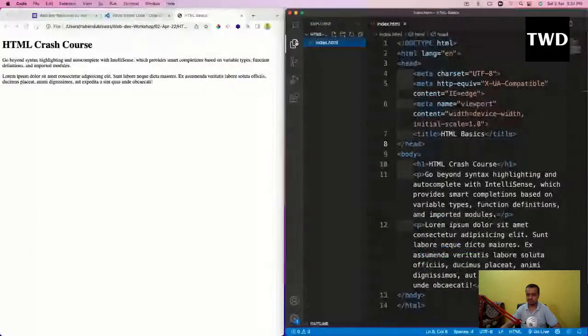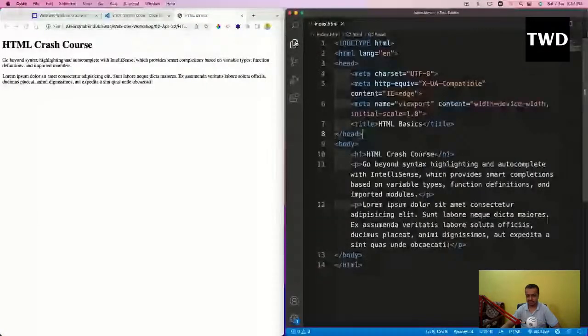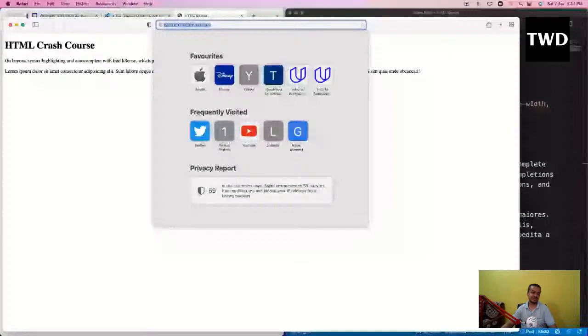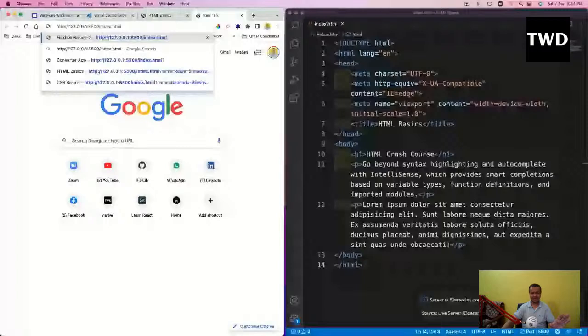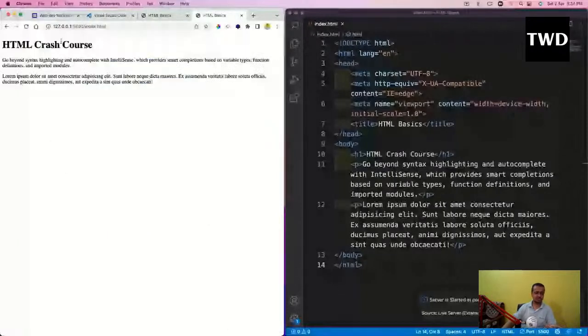And now how to use it? You go here, right click on it, and click on open with live server. Or sometimes you get a go live button here in the bottom, but I have seen you get it only after some time, after you have installed it and start your second project. So I'll right click and open with live server, and it will again open in Safari. I don't want it to open in Safari; I have to change my default browser soon. So I'll open it here. It gives something like 127.0.0.1. Don't worry about that; this is a local address.